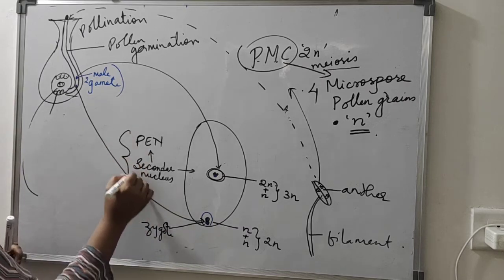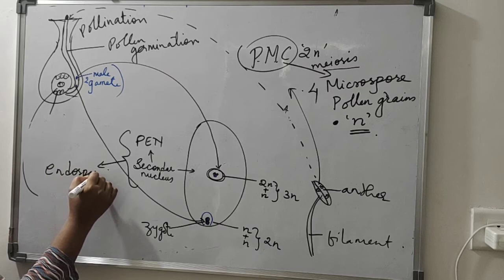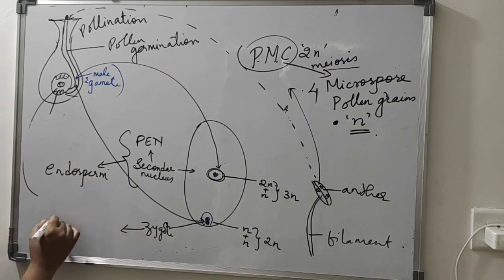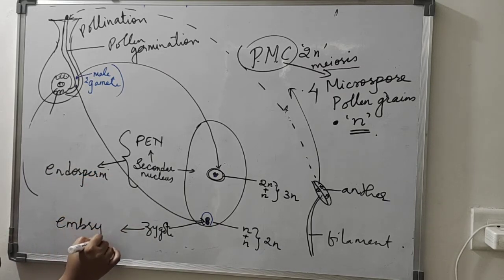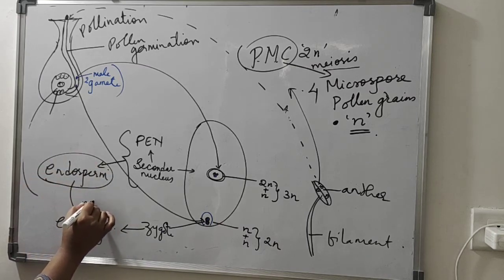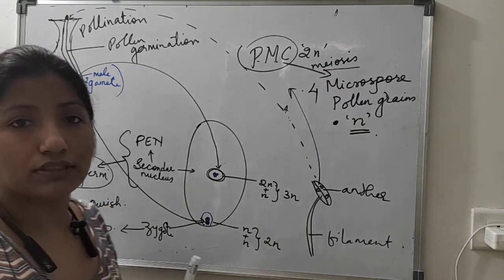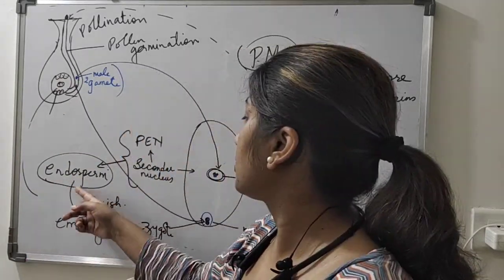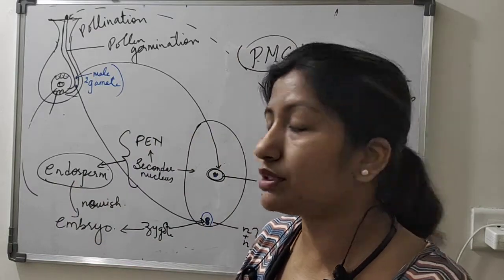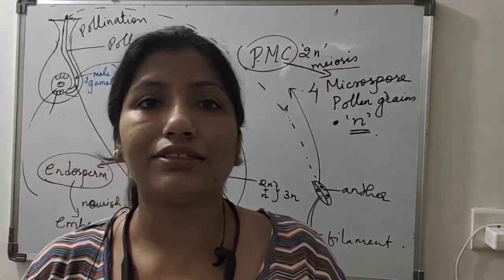So PEN will develop into endosperm and zygote will develop into embryo. The role of endosperm is to nourish the embryo to develop into a new individual, and this embryo will be surrounded by a seed coat.